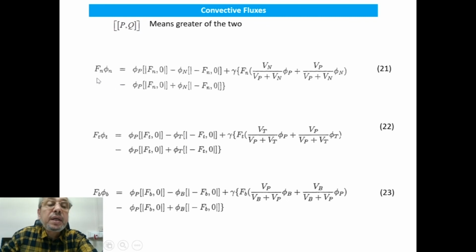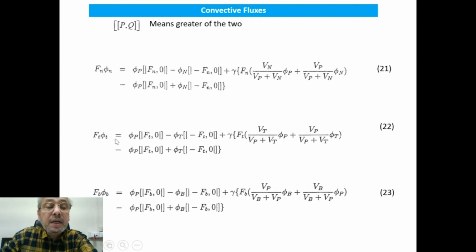In the same way, you have to follow the expressions and look at how we have applied upwind differencing by involving upstream point F_n phi_n, F_t phi_t, and F_b phi_b, bottom surface, top surface, northern surface.